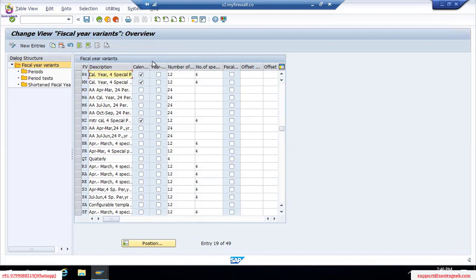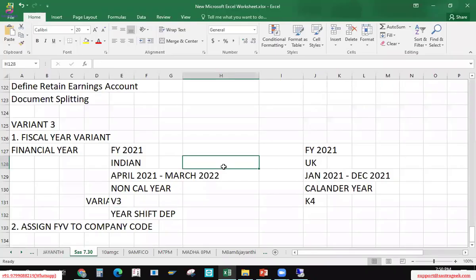But what if I am following it like this? We need to create and define, then we need to assign this one. We need to create and we need to assign. So how can we do this?